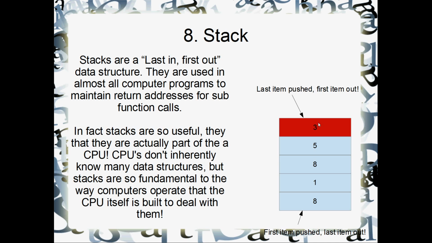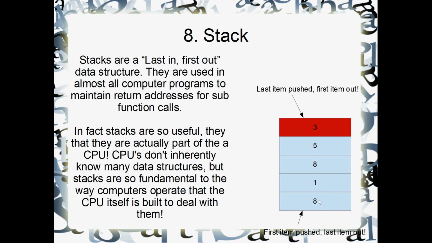Okay, so they're last in, first out. This is a little example over here. They're kind of the opposite to a queue. Yeah, they're brothers or sisters with the queue, but they return items in the opposite order. So if you imagine that this is just a stack of plates right here, or a stack of papers, the first paper that we push onto the stack is 8. I should say first of all that there's 2 operations you can do with a stack. You can push an item onto the stack, which means to add an item to the stack, or you can pop an item off the stack. That's the only 2 things you can do.